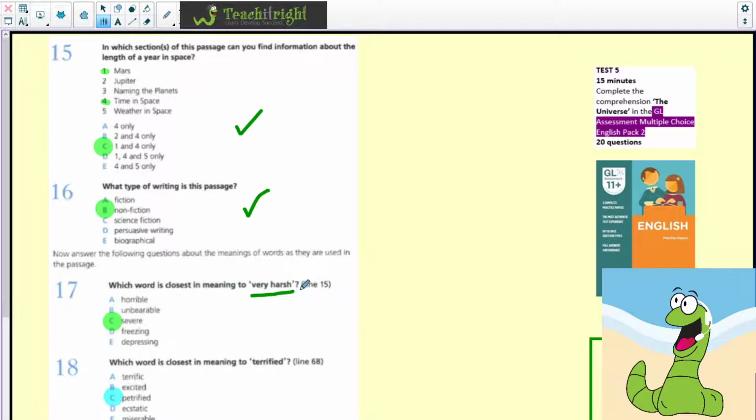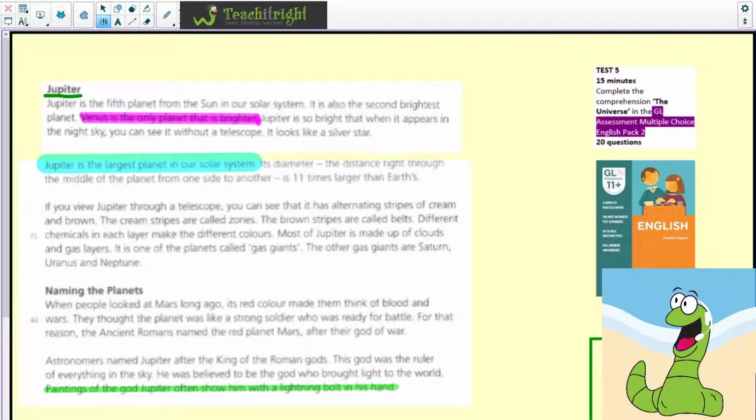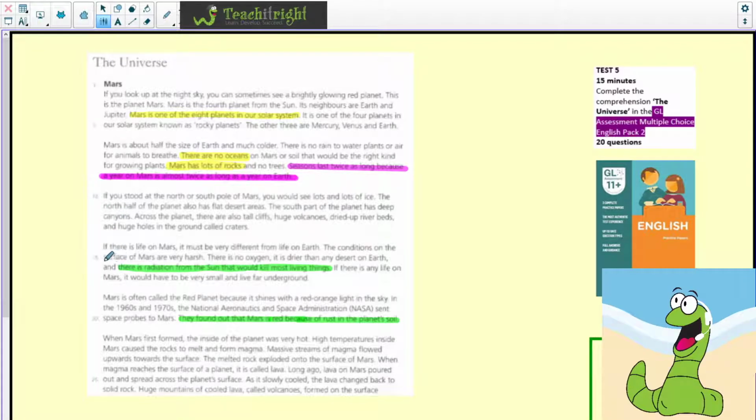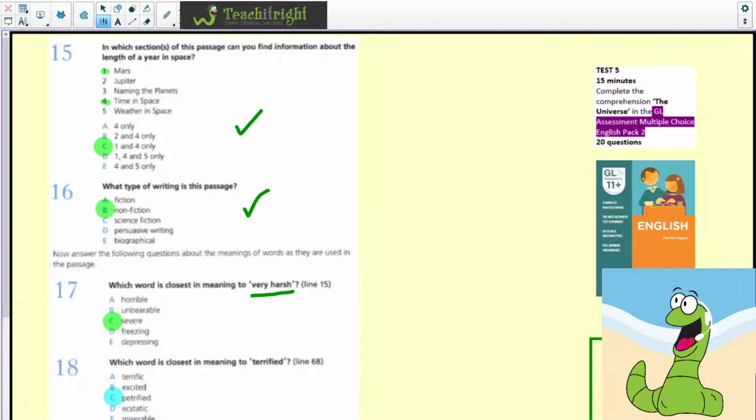Now, again, going to line 15 might just put it into context a little bit for you. So, if we go back to line 15, it says here, the conditions on the surface of Mars are very harsh. There is no oxygen. It is drier than any desert on Earth. So we need to think about if it's harsh, it's obviously not nice conditions to be in, very difficult conditions for anything to live in.